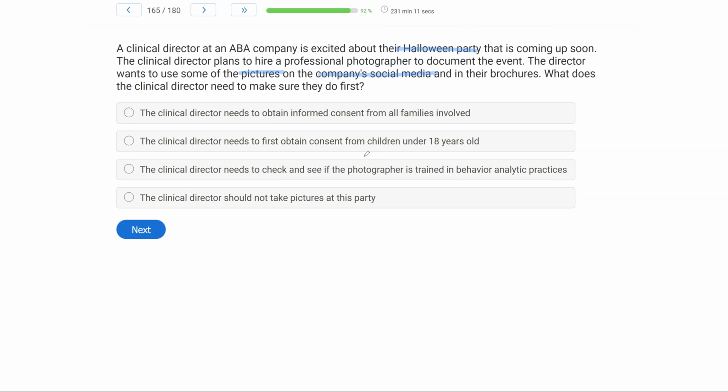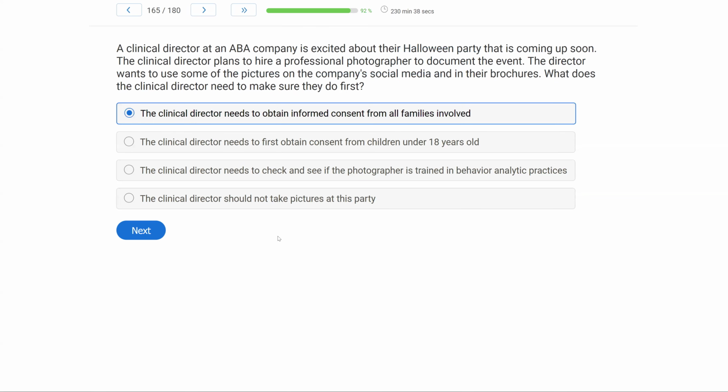B, the clinical director needs to first obtain consent from children under 18 years old. Kind of a trick answer here. We obtain assent, not consent, from children under 18 years old. So B is out. C, the clinical director needs to check and see if the photographer is trained in behavior analytic practices. Not necessarily. That's not going to be a requirement for that photographer. And D, the clinical director should not take pictures at this party. If they want to, they can. They just need consent first. When in doubt, make sure you get approval from your stakeholders, from your clients.